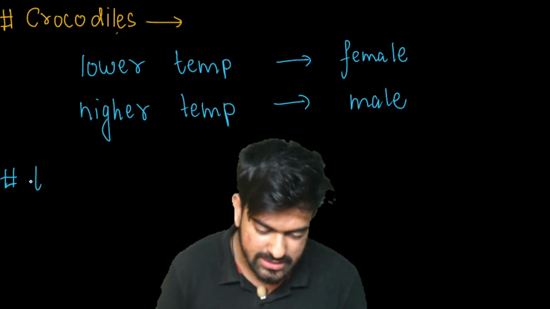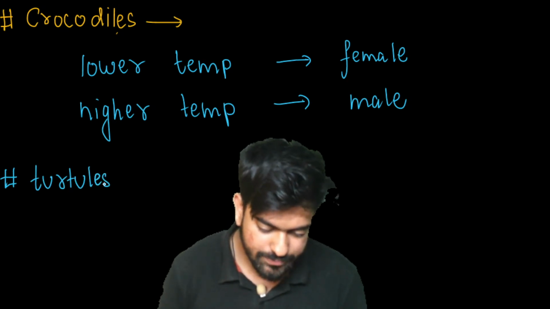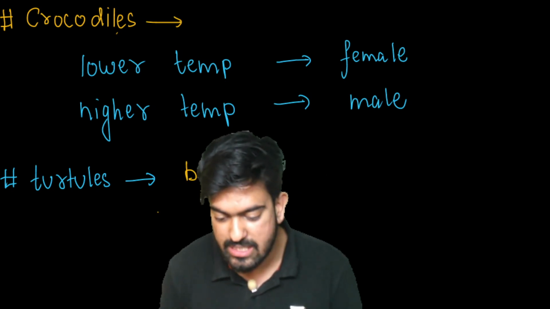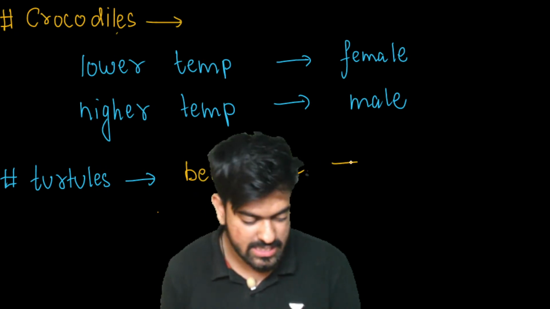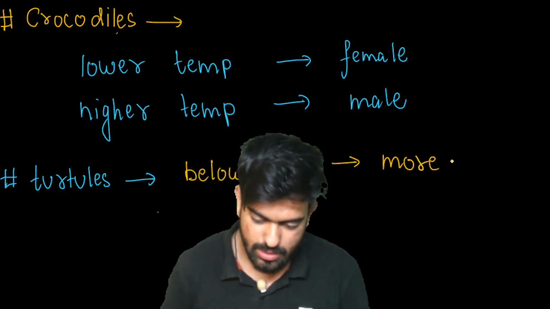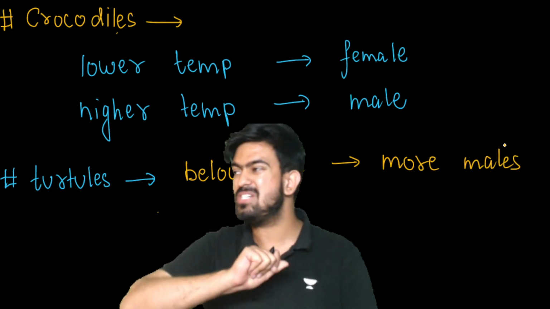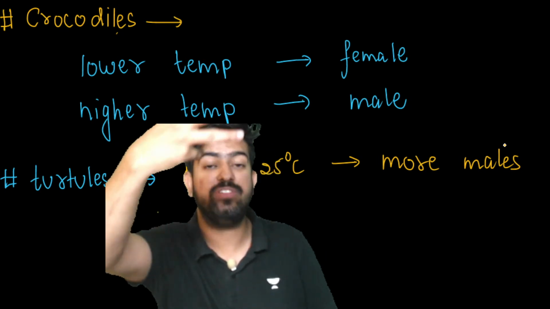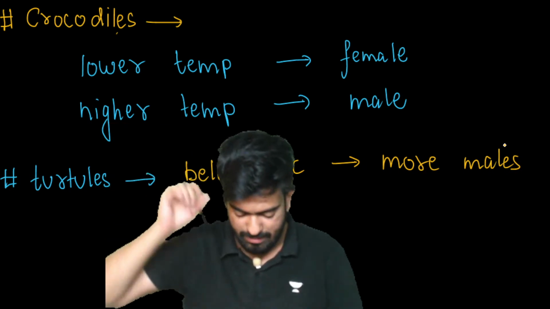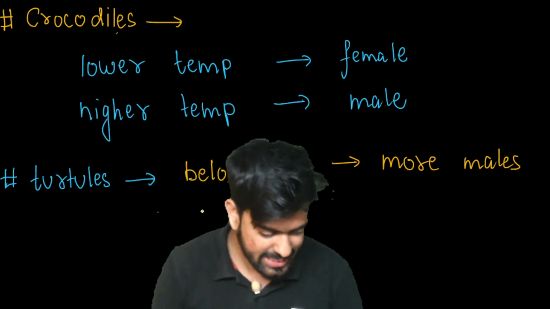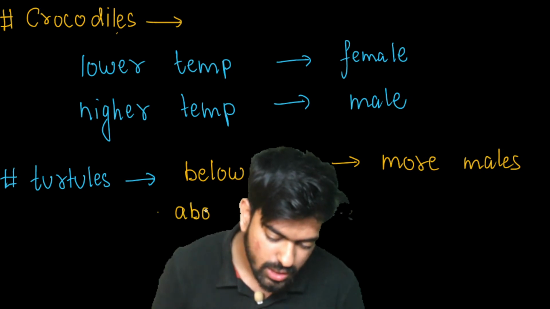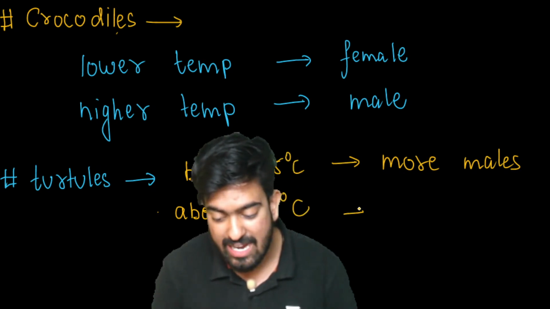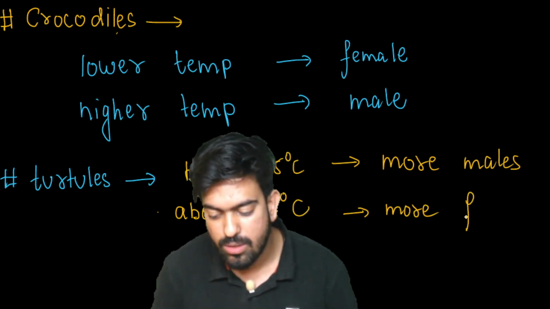Then we have turtles. In turtles, what do we have? Below 25 degrees Celsius, we have more males. Let's suppose 100 eggs have been laid by turtles and the temperature is below 25, then 90 of them will be males and 10, very few, will be female. Next, above 35 degrees Celsius, we will have more females.